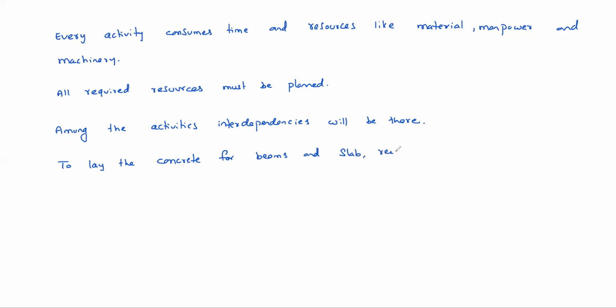So reinforcement and formwork must be completed. See, after completion of this formwork and reinforcement, then only you can lay the concrete. That means concrete laying is depending on certain activities, right? After completion of those activities, then only you can do this activity, this concrete laying. Okay, that means some interdependency is there among the activities.